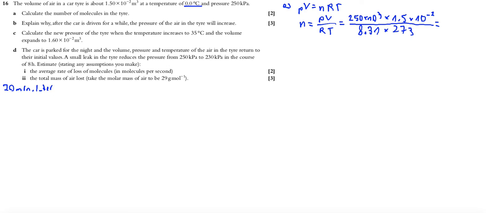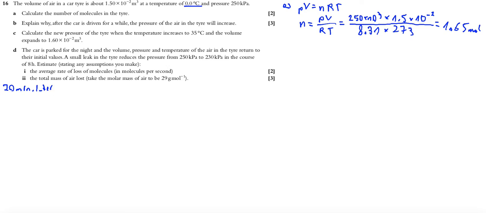So 250,000 times 1.5 times 10 to the power of minus 2, and all of this divided by 8.31. Remember, in the denominator, bracket 273, close the bracket, and I have 1.65 moles.